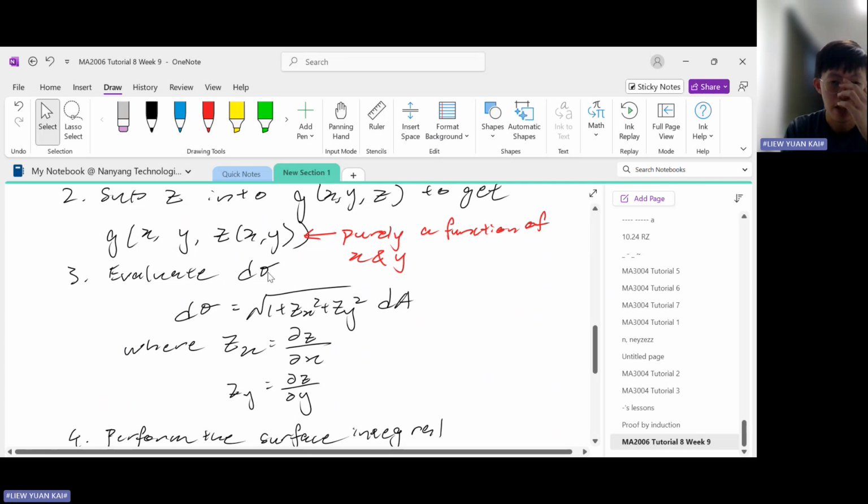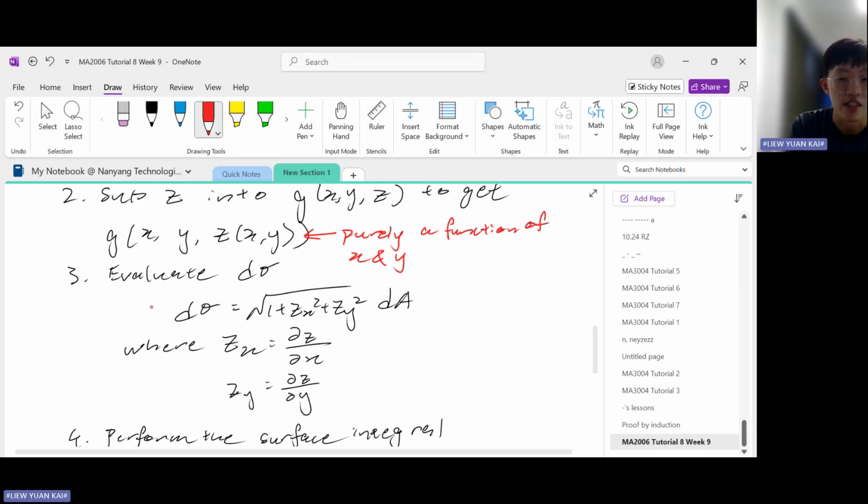D sigma is the infinitesimal portion of the surface, and it is given by this formula, which I will not derive, but just use this result as it is. So zx is the partial derivative of z with respect to x. This z here is from step one.